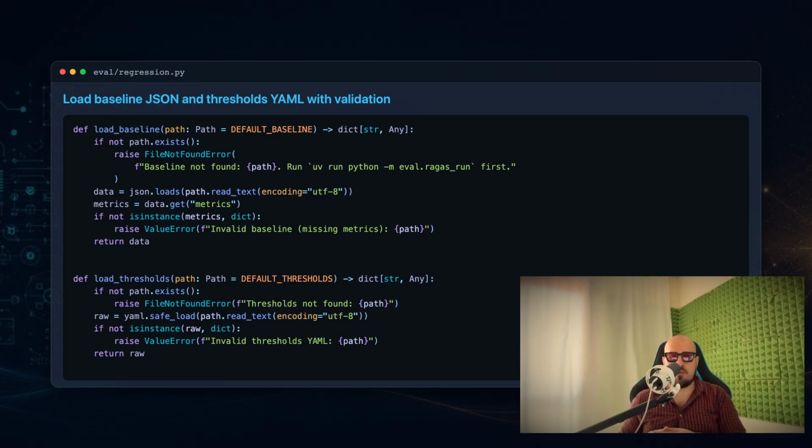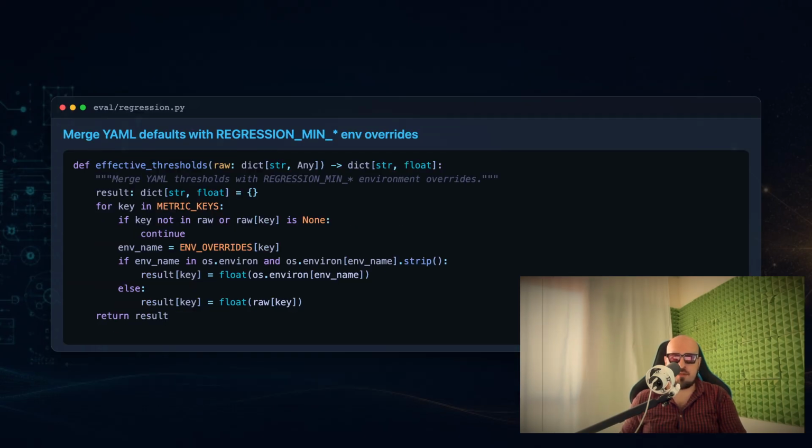The load threshold function parses the thresholds.yaml using the PyYAML library. It performs the same validation. If the file is missing or the YAML is not a dictionary, the function raises the exception and the gate fails hard. The effective threshold function merges the YAML thresholds with environment variable overrides.